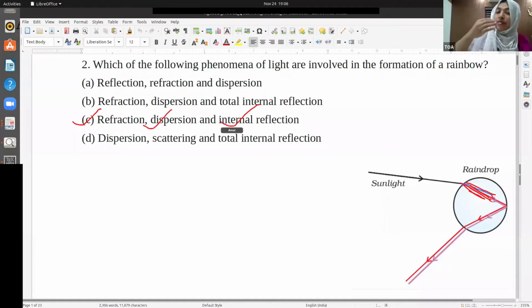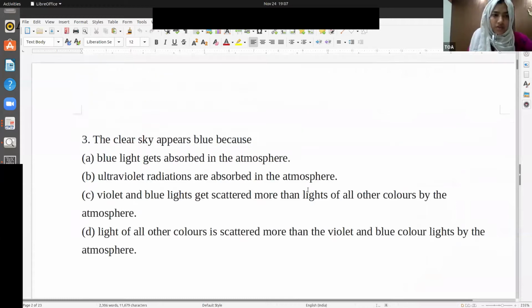When light refracts, it actually gets dispersed. That means when it travels from air to the water molecule, refraction is happening as well as dispersion, and total internal reflection is happening. I think this is clear to you. This is the answer for the second question. Coming to the next question.